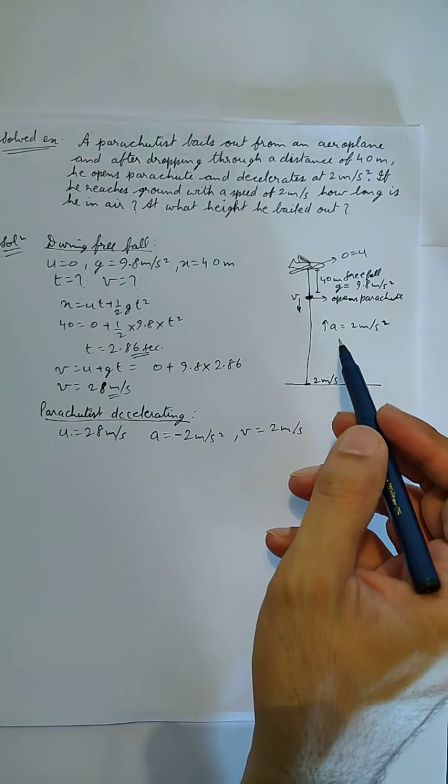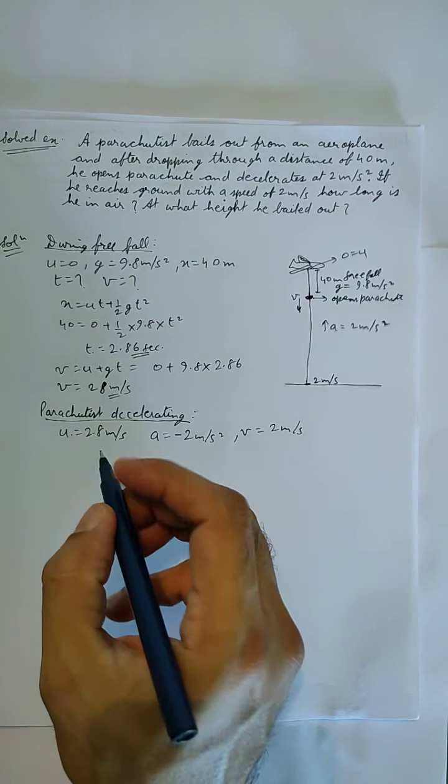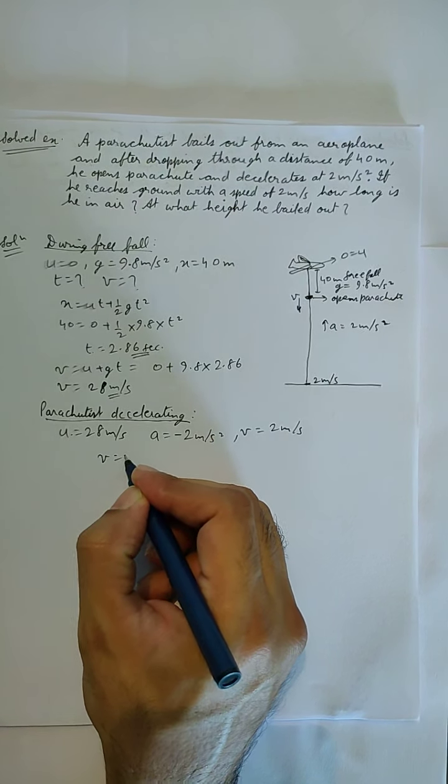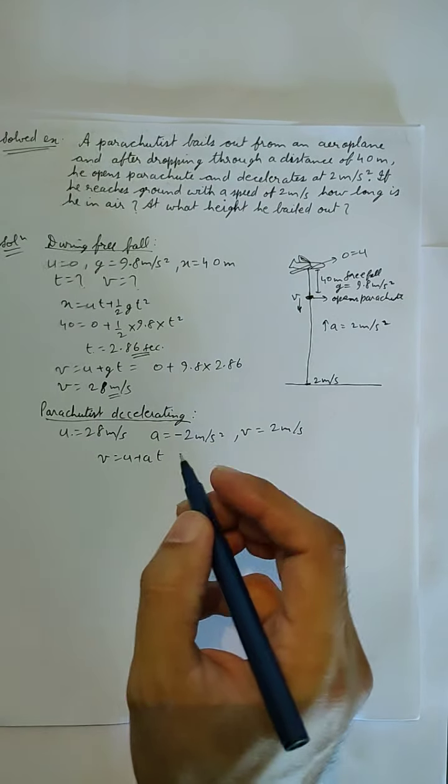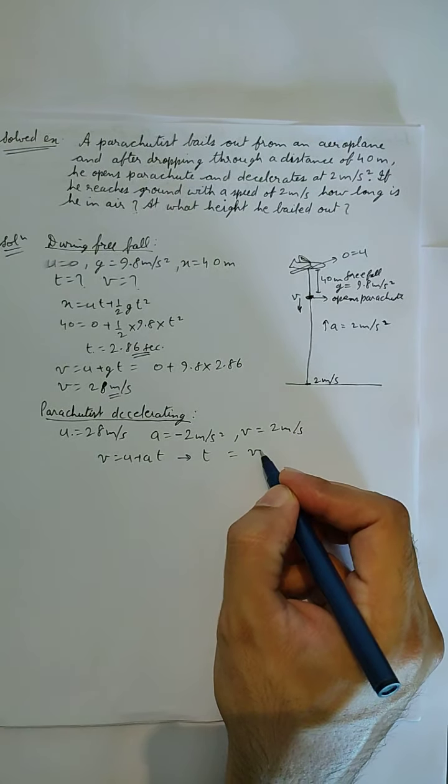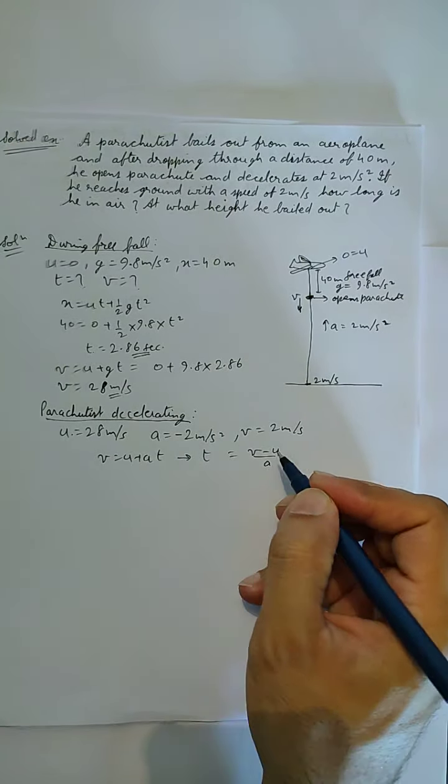Now since it is a uniform acceleration, we can directly apply the first equation of motion, v equals u plus at. From here we can find out t, which will be equal to v minus u upon a. Putting the value, it will be equal to 2 minus 28 upon minus 2. So if you calculate it, you will get the value of time equal to 13 seconds. So for the rest of the journey, the time taken is 13 seconds.